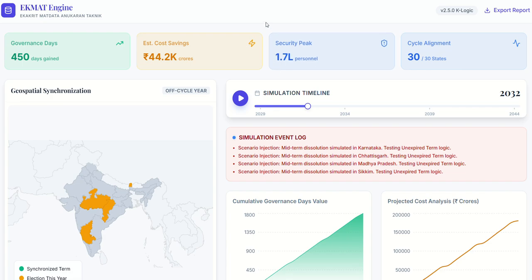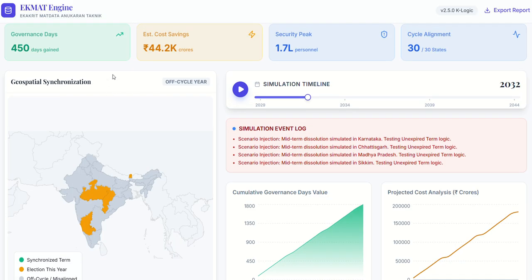So, hello judges. This is our project, which is called EKMAT Engine, a simulator for One Nation, One Election. As we know, our government is planning to conduct One Nation, One Election, in which all the state assembly elections and all will be conducted simultaneously.